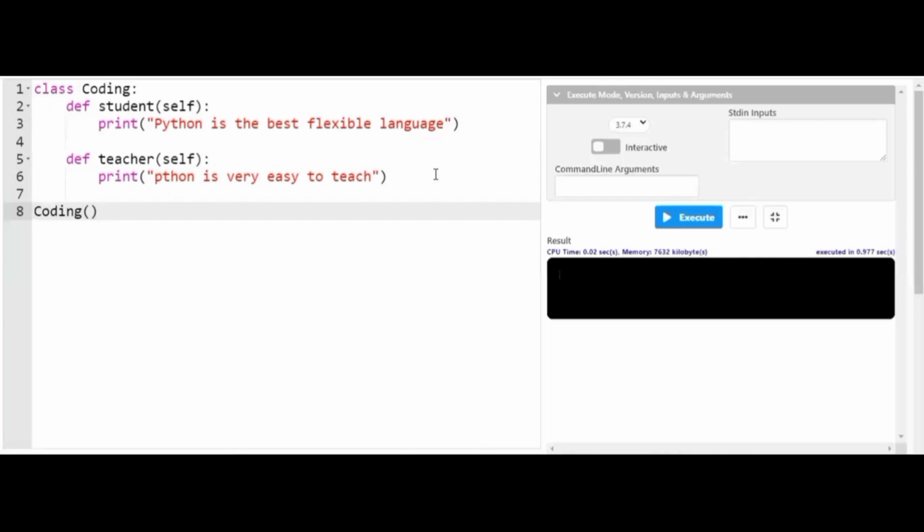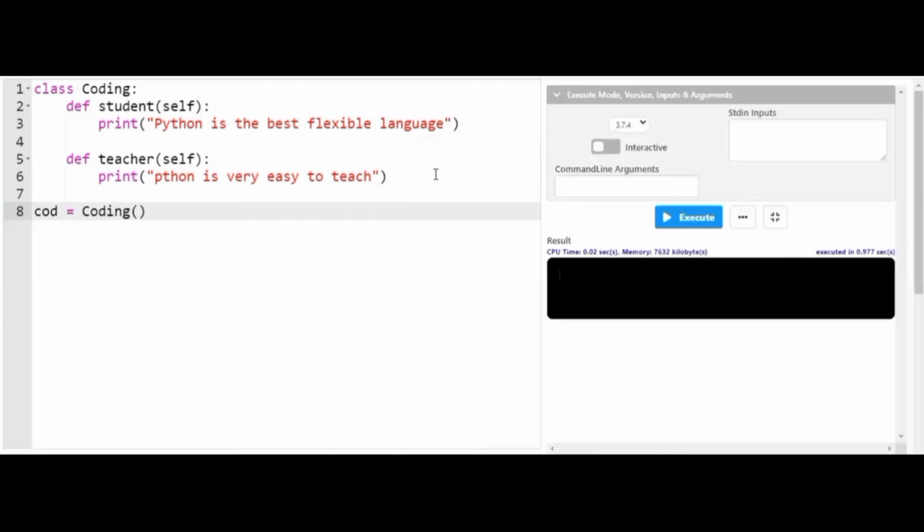In order to access the methods present inside the coding class, I'll make use of a reference called cod. Here cod acts as a reference. With the help of a reference, you will be able to access the methods present inside the coding class.